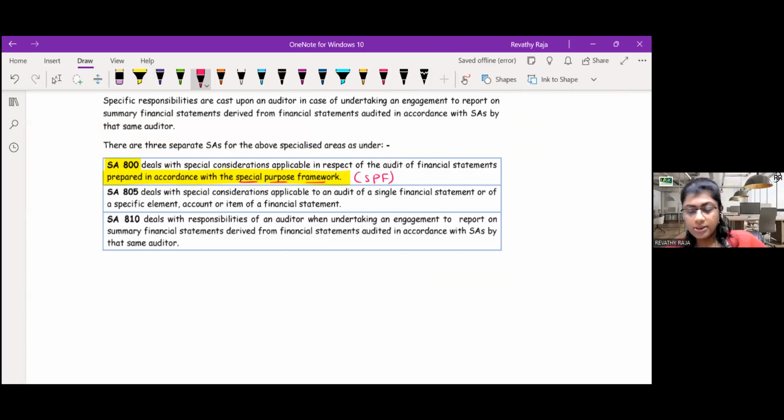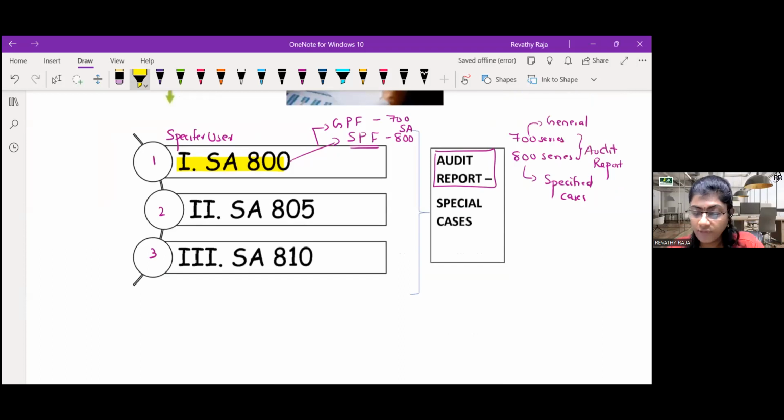If 800 is clear, can we go to 805? Come on, guys, 805. Okay. Now in 805, again, you are only the auditor. Now, you are going to give your opinion not on the entire FS. You are going to give the opinion on a single financial statement.